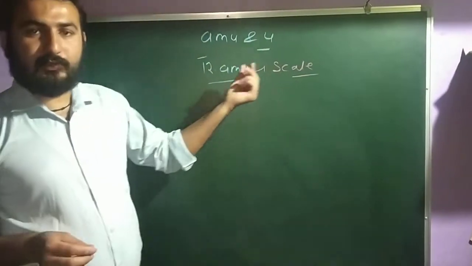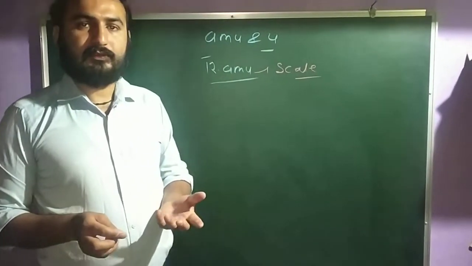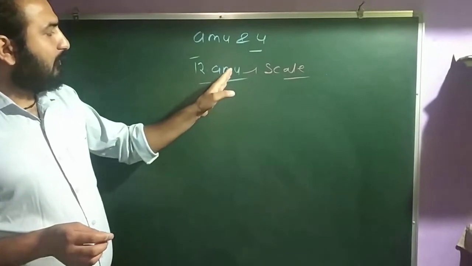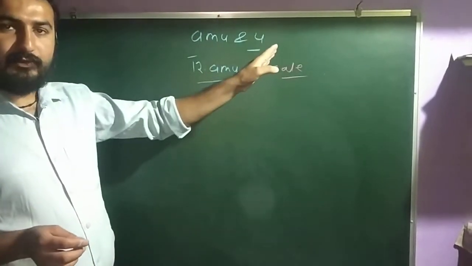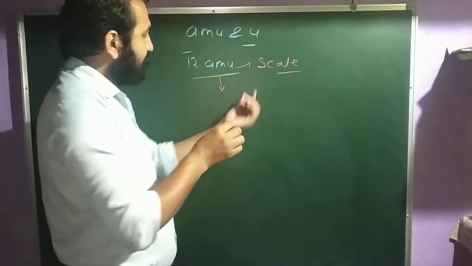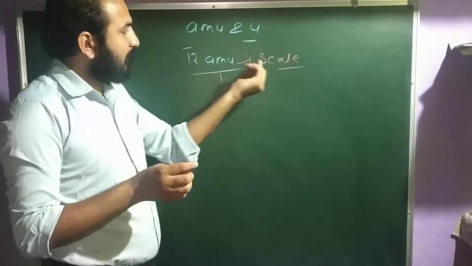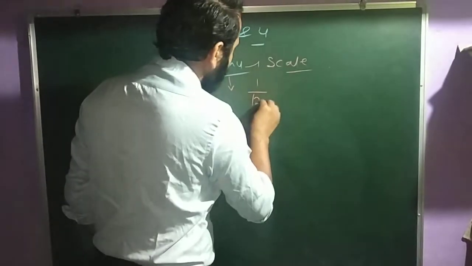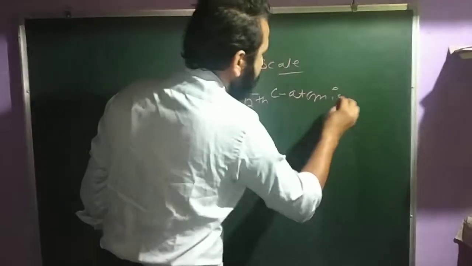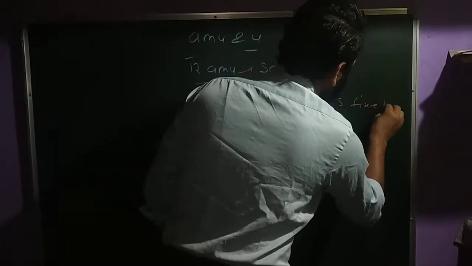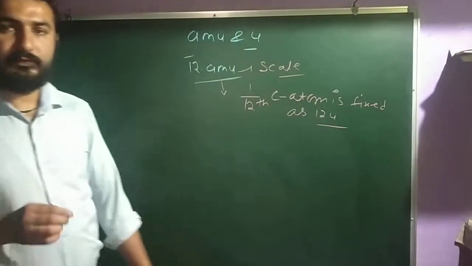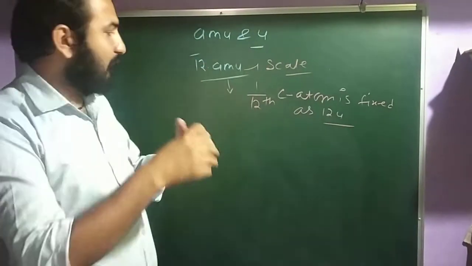That means you can say this AMU is only a scale in which the 1/12 carbon atom is fixed as 12 U.